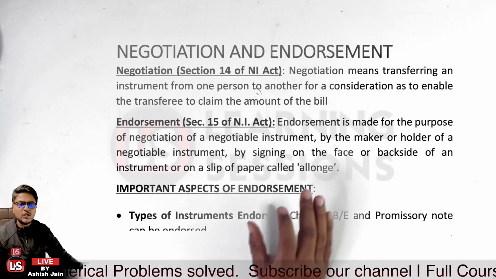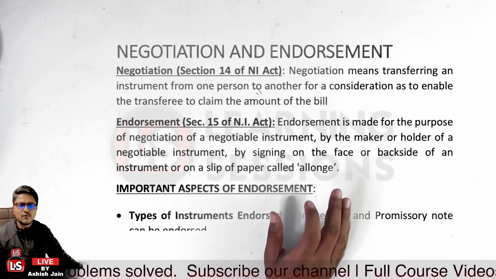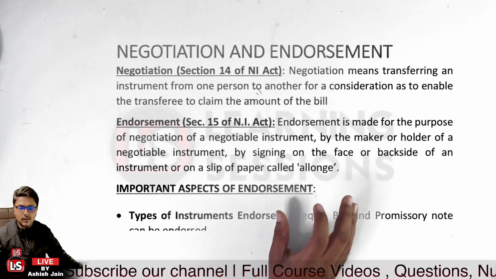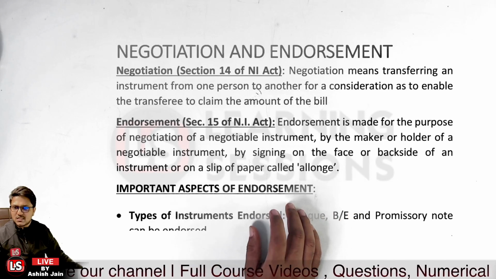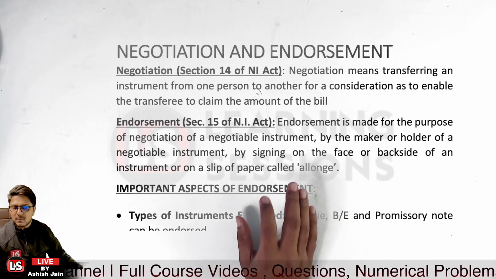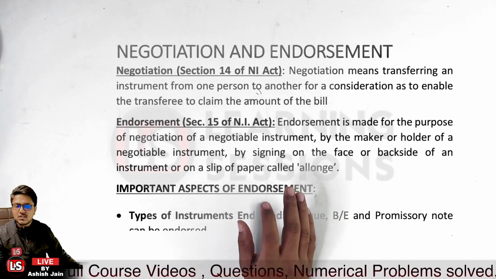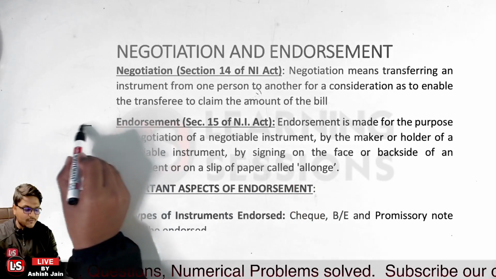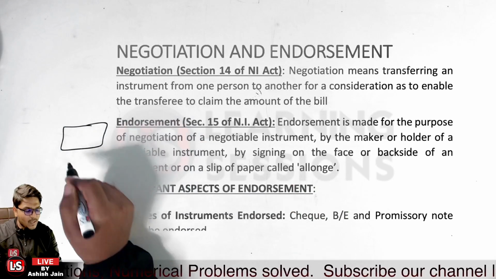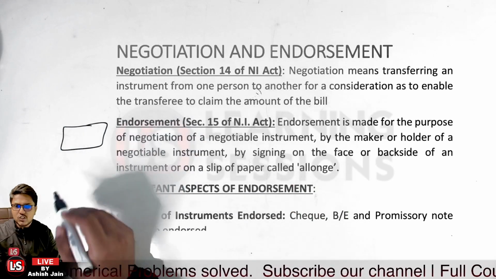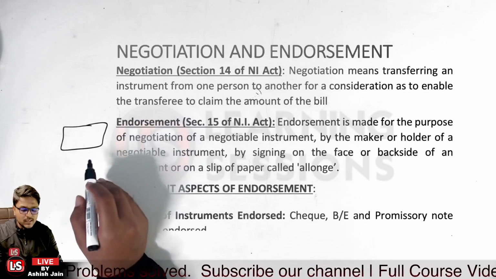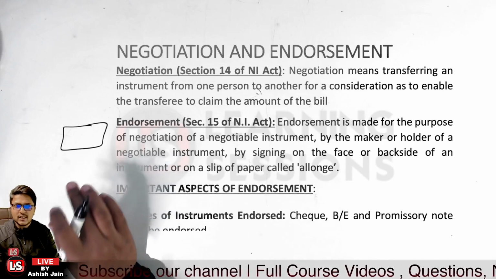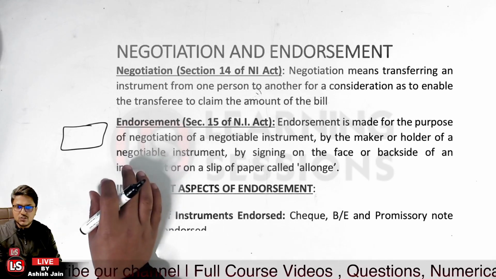Now what is endorsement? Endorsement is made for the purpose of negotiation of a negotiable instrument. And I already told you, for endorsement purposes, the instrument must be endorsed on the back or the face of the instrument itself. Let us take the case of a bill of exchange. It can be endorsed by signing on the front or the back of the instrument. The instrument can be endorsed an unlimited number of times. There is no limit related to it.